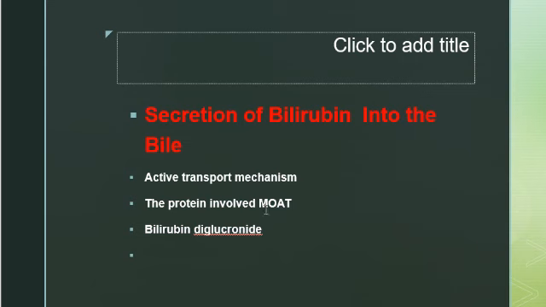The multi-specific organic anion transporter transports a number of other organic anions. Most of the bilirubin excreted in the bile of the mammal is bilirubin diglucuronide. But in some cases, when bilirubin conjugation is abnormal in humans, the bilirubin is predominantly monoglucuronide.